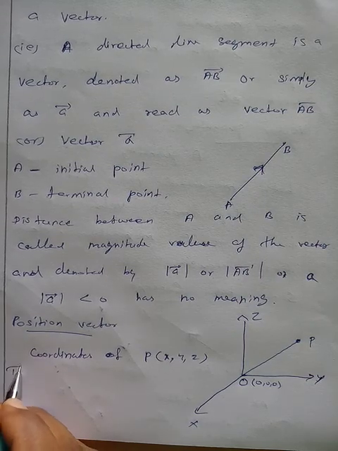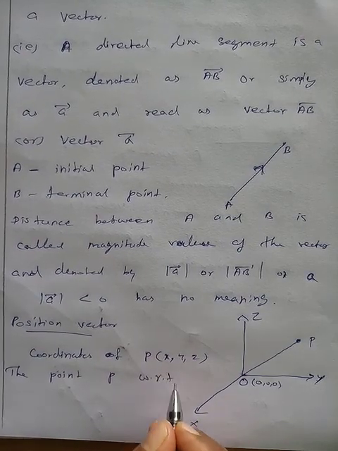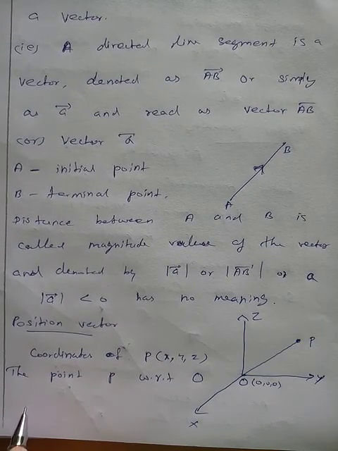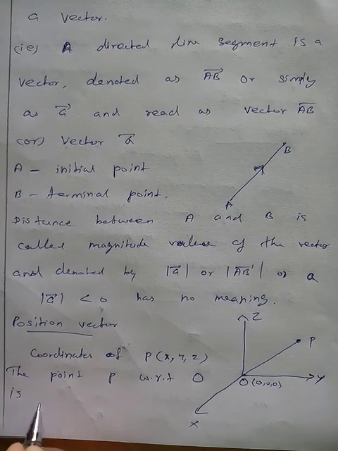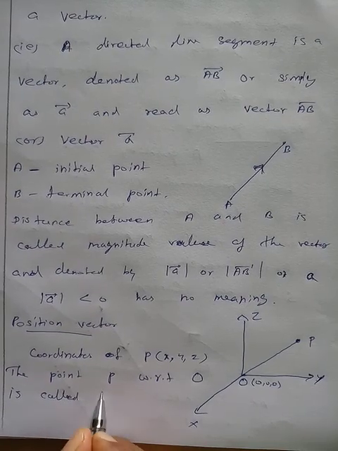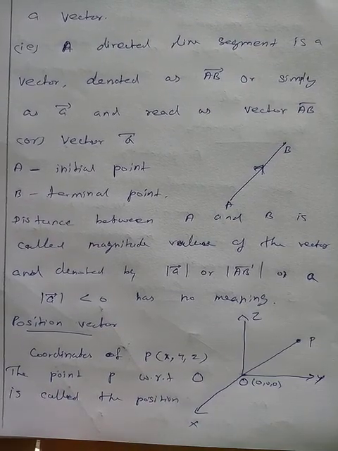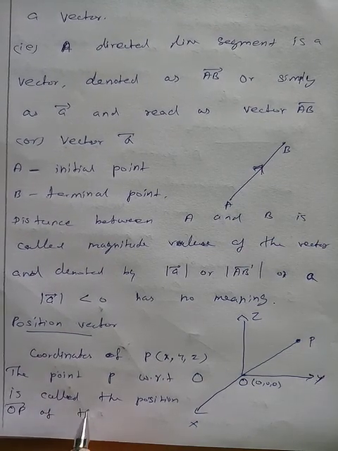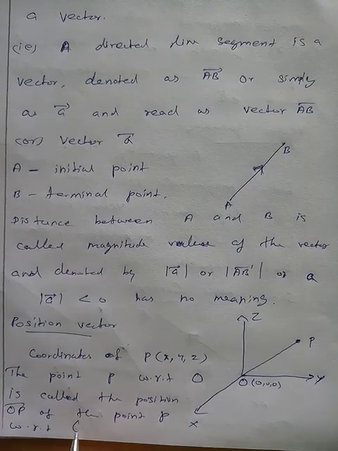The point P with respect to the origin O is called the position vector OP vector of the point P with respect to the origin.